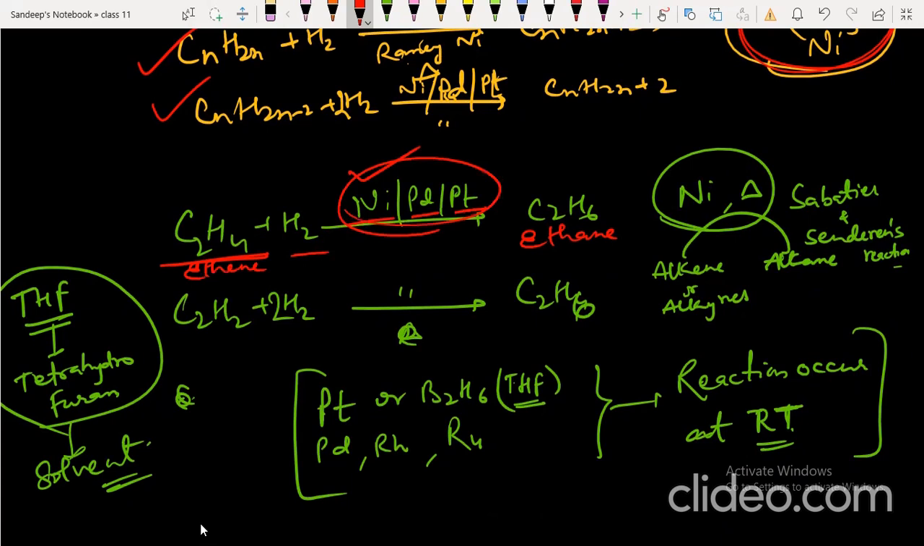Ethyne can be treated with 2 moles of hydrogen to get ethane. So alkenes or alkynes can be converted to alkanes in the presence of nickel. Heating is required. This reaction is called the Sabatier and Senderens reaction.